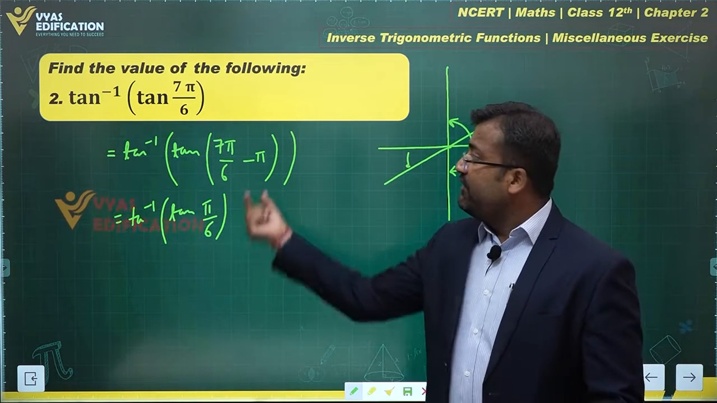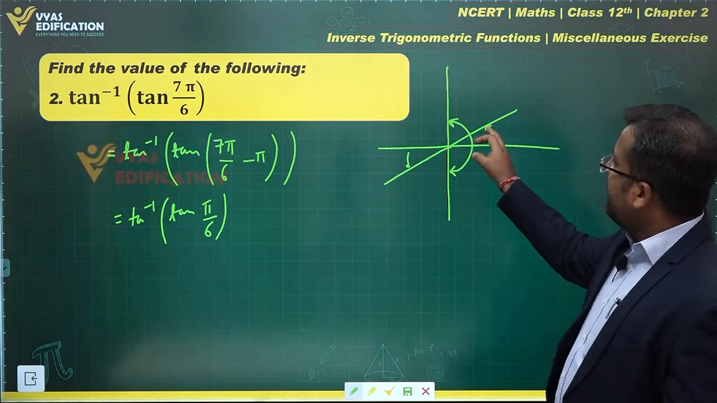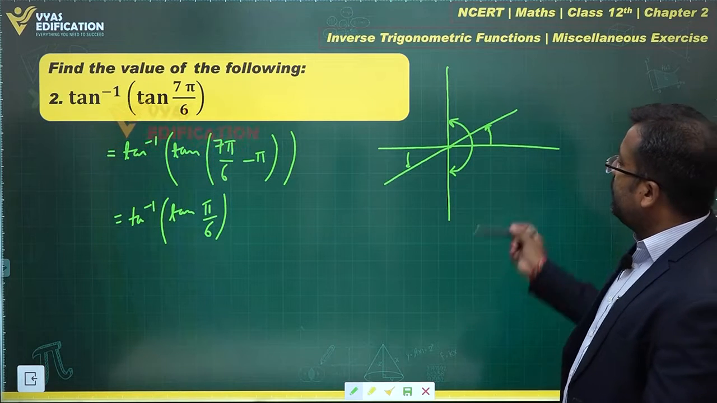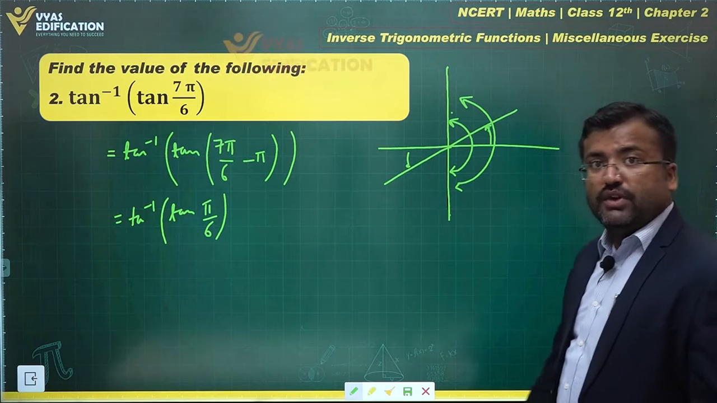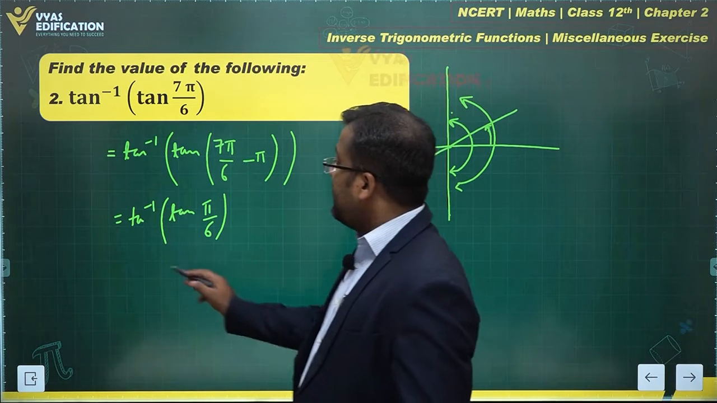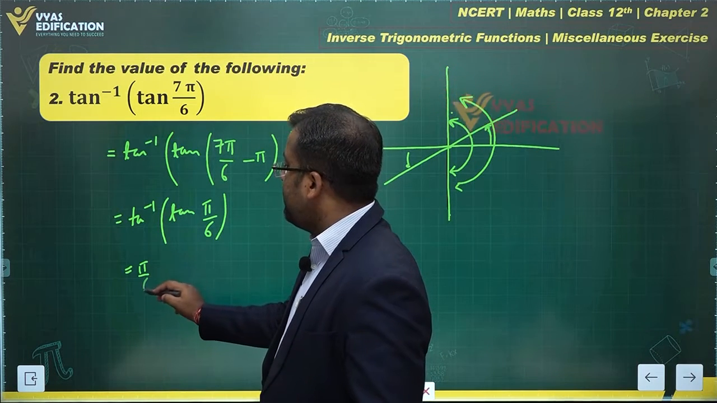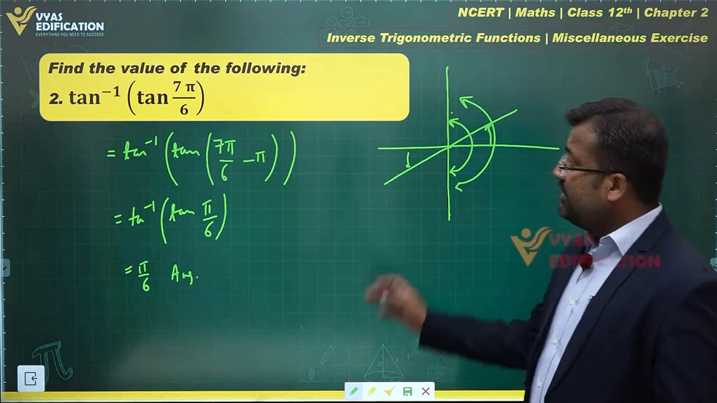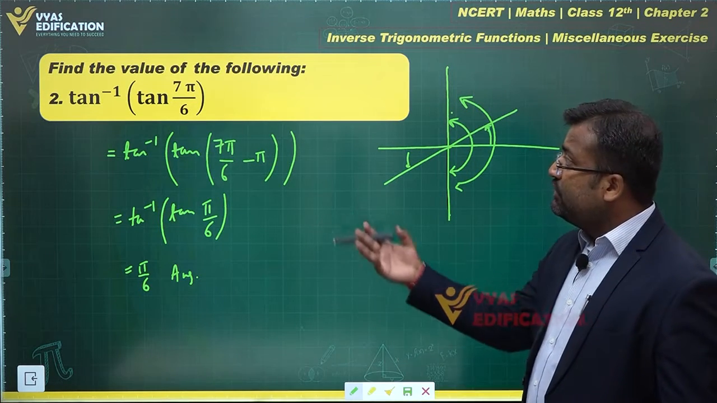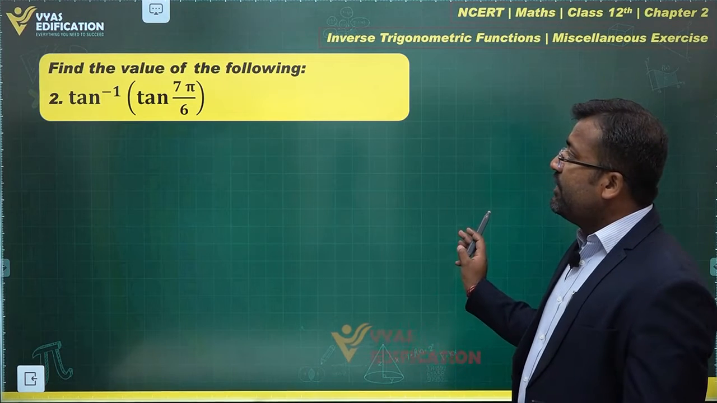You have subtracted pi from that angle and brought this angle in the first quadrant. You wanted the output of tan inverse to lie from here to here. That's from minus pi by 2 to pi by 2, right? That should be the output. So tan inverse tan pi by 6 will be equal to simply pi by 6, which is my answer for this question. That's pretty simple. Yes, with the help of this analysis, it's pretty simple to do this. Moving on to the next one.